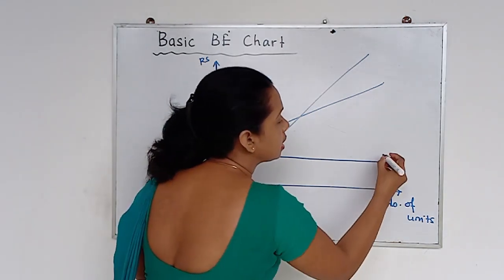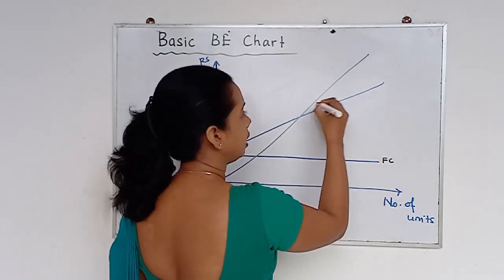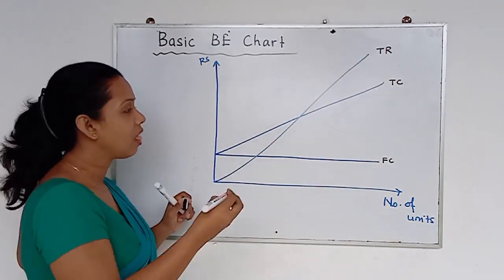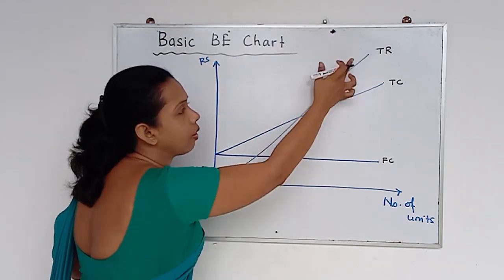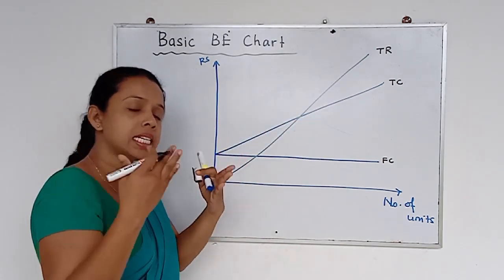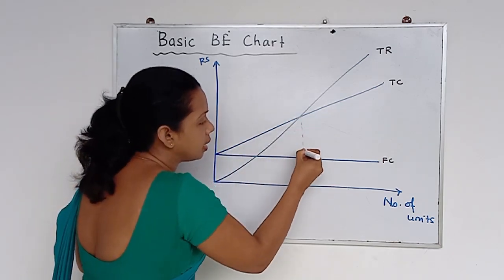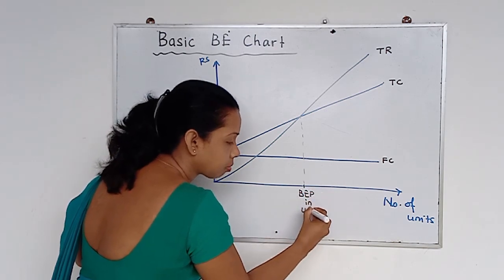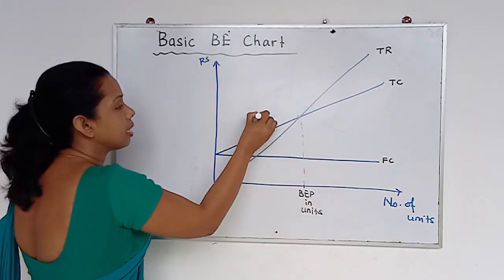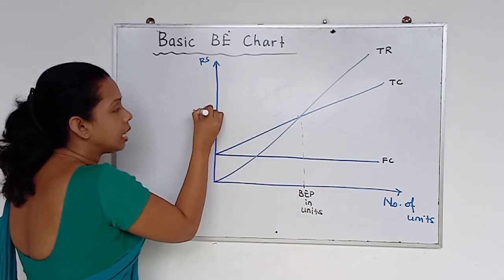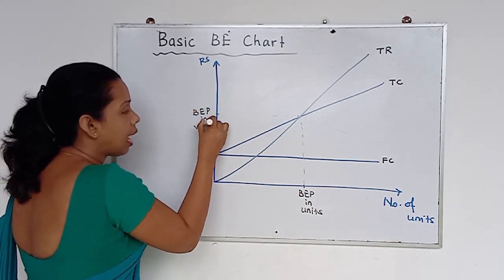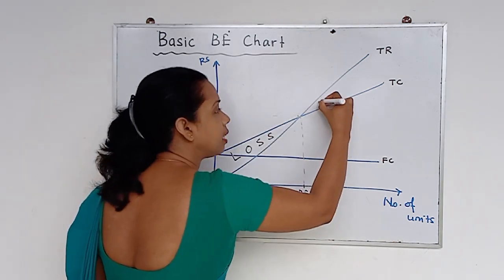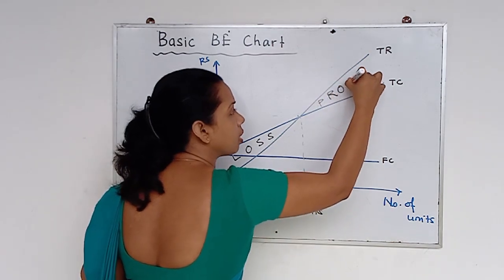This is the fixed cost, this is the total cost, and this is the total revenue. The point where the total revenue line and total cost line meet each other is the break-even point in units, and this is the break-even point in value. And this is the loss wedge, and this is the profit wedge.